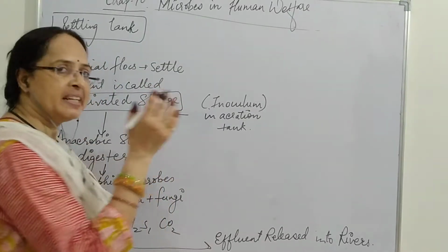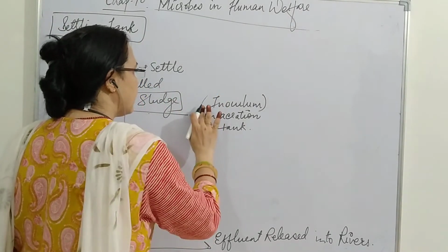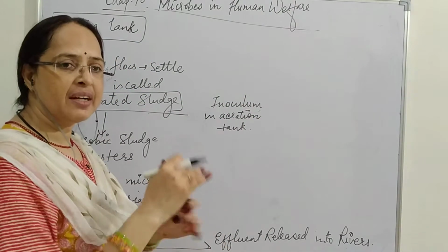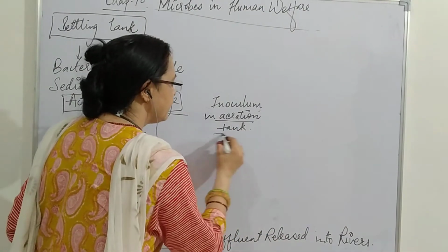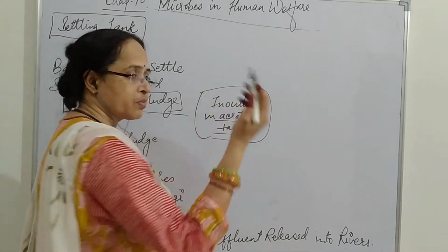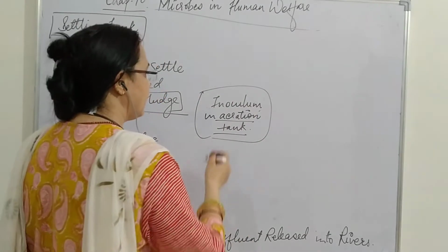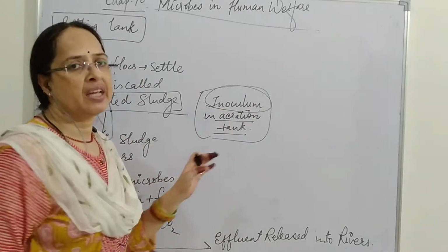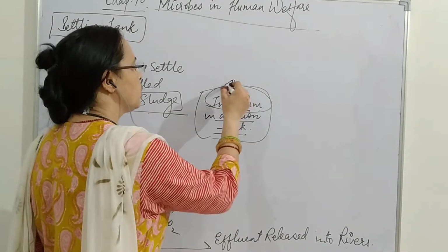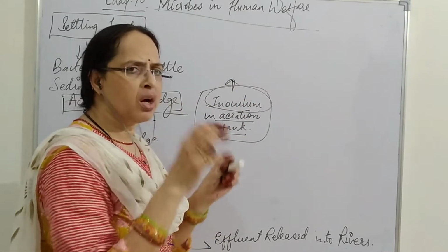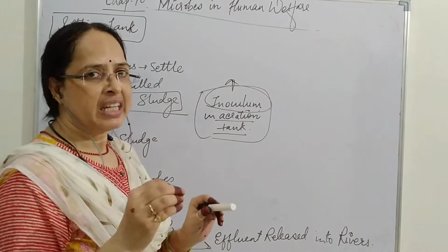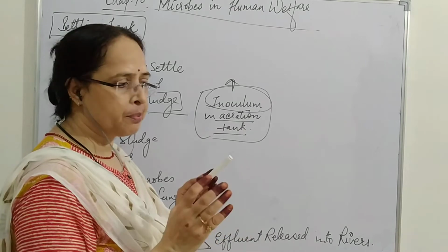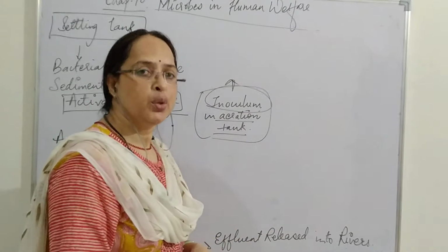Out of this activated sludge, a part is preserved, so that it can be used in the aeration tank when further treatment is done. During that time, a part of the activated sludge is used as an inoculum in the aeration tank. Now, do you know what an inoculum is? Inoculum means a small portion that is separated out or left behind, which can be used further.